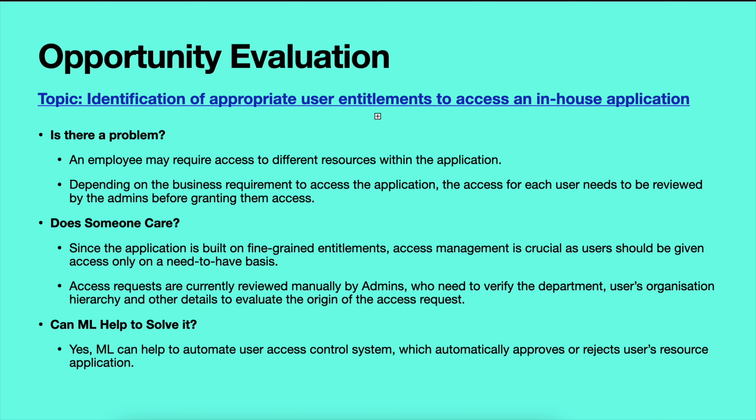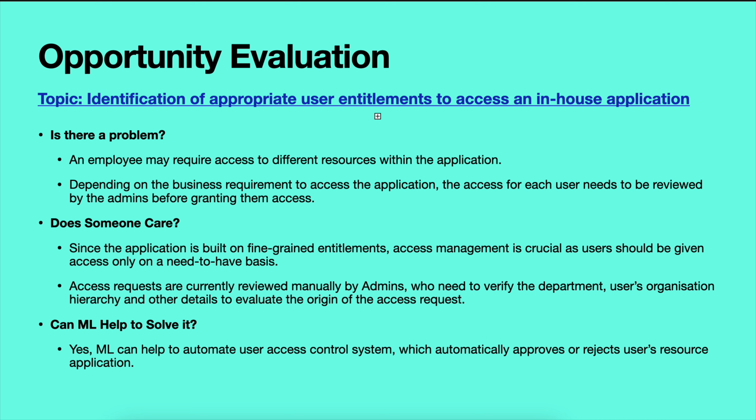Access requests are currently manually evaluated by the admins, who have to go through the background or the profile of the employee who is requesting the access, like which department the employee belongs to, what is the organization's hierarchy they belong to, before evaluating and reviewing a particular access request.